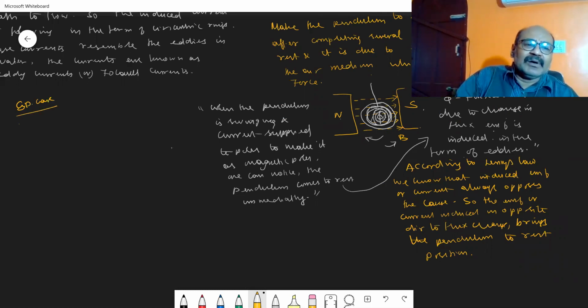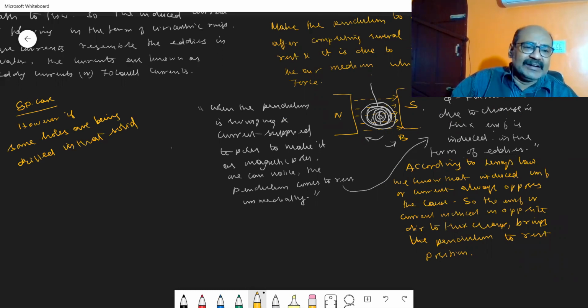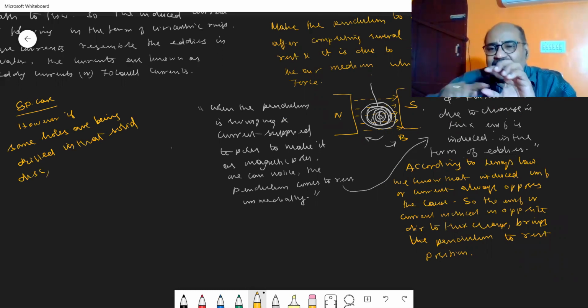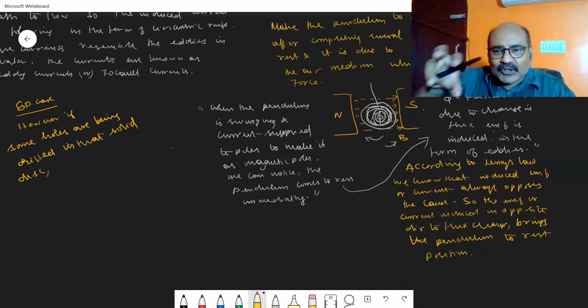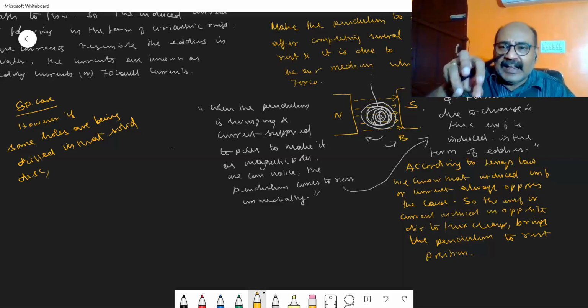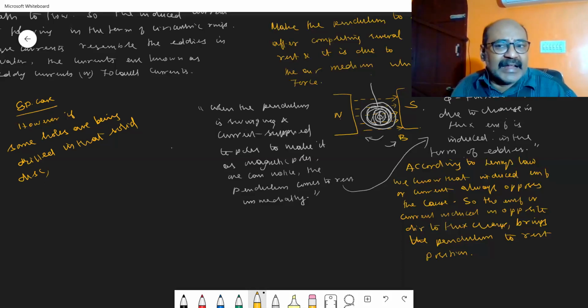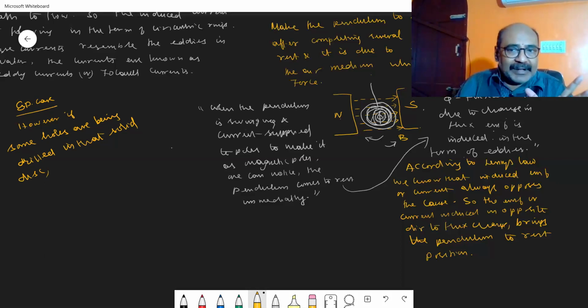Suppose some holes are drilled in that solid disc, the plate which is acting as a pendulum, so that part of that area or mass is taken out. What will happen?